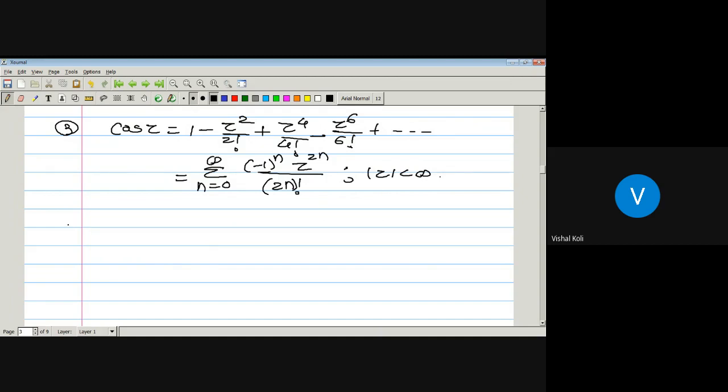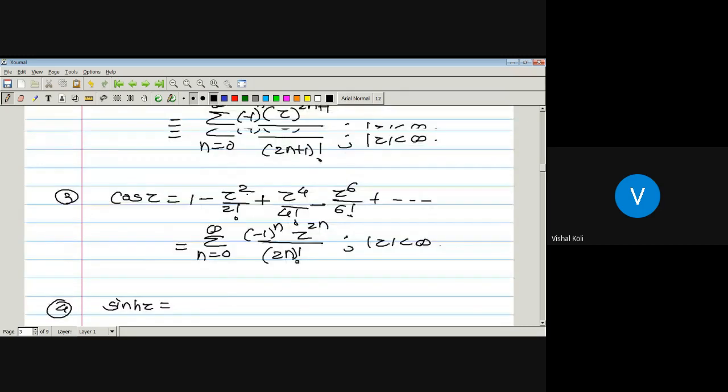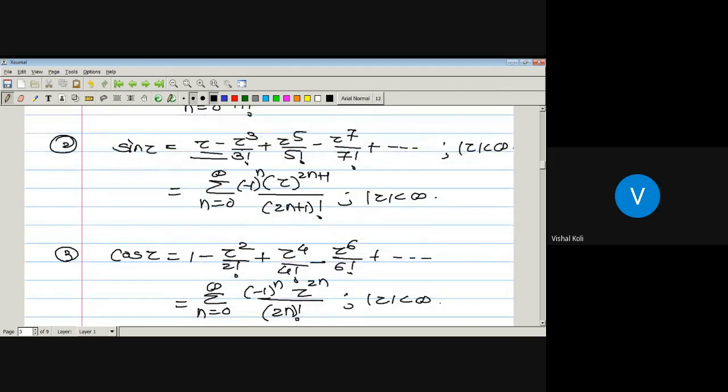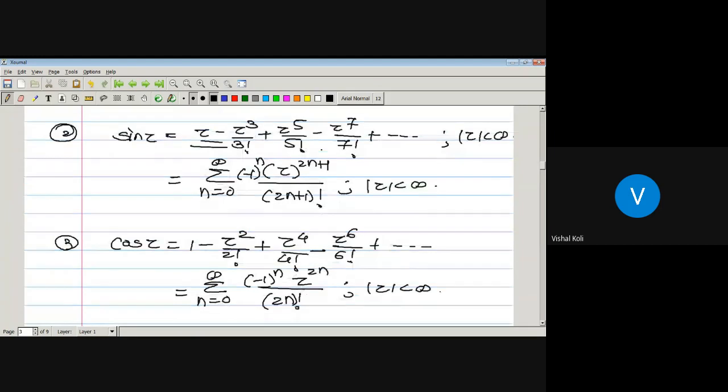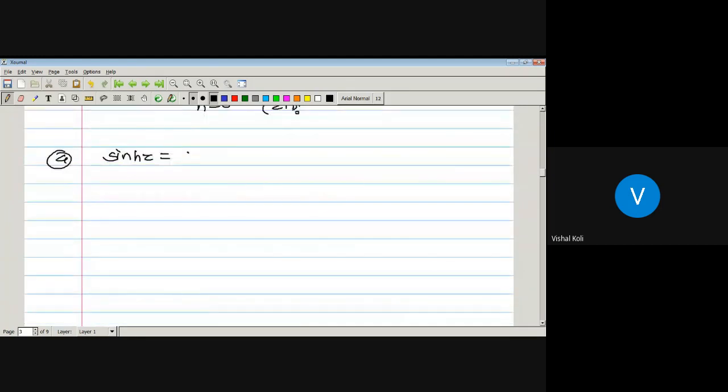Now the next one is sine hyperbolic z. The only difference between sine hyperbolic and sine z is the alternating terms: in sine hyperbolic z, all the terms are positive. That is, z plus z cube divided by 3 factorial plus z raised to 5 divided by 5 factorial plus z raised to 7 divided by 7 factorial, and so on.